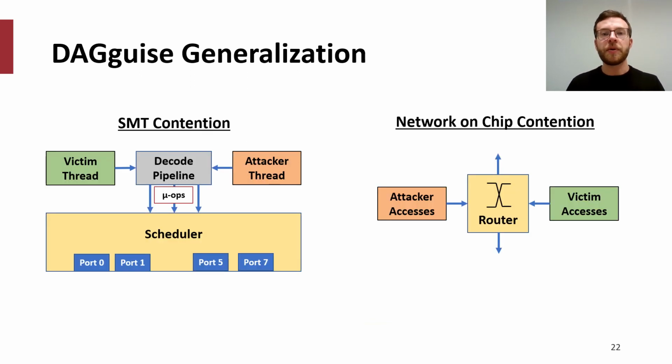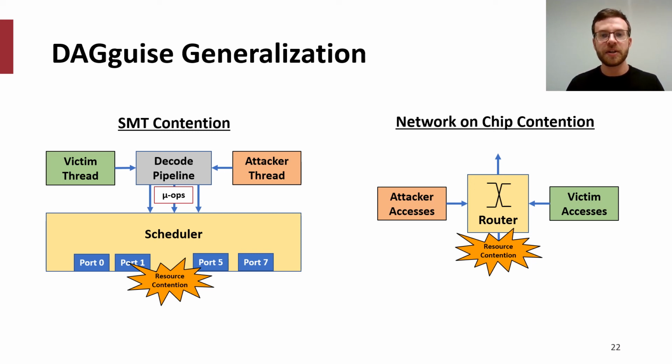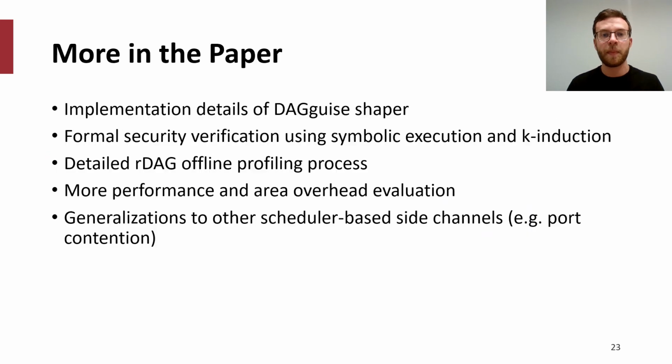We also note that both RDAGs and DAGguise can be generalized to more scheduler-based side channels. For instance, both SMT cores and network-on-chip routers have schedulers which can exhibit visible contention between an attacker and a victim, resulting in leakage. The principles from DAGguise can be used to shape requests corresponding to an RDAG representing either case, again allowing for dynamic contention in these structures while maintaining security.